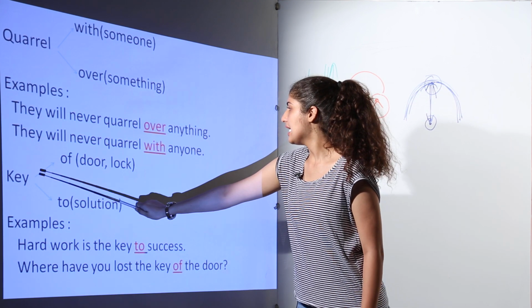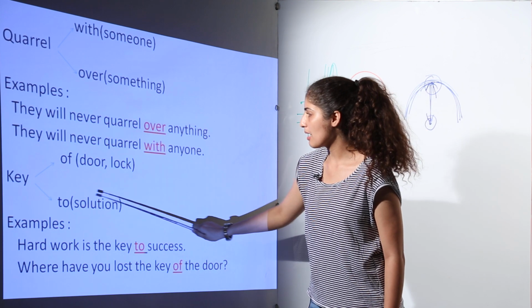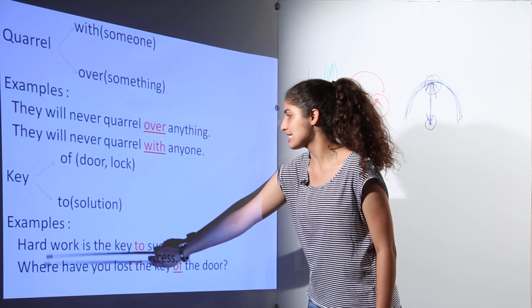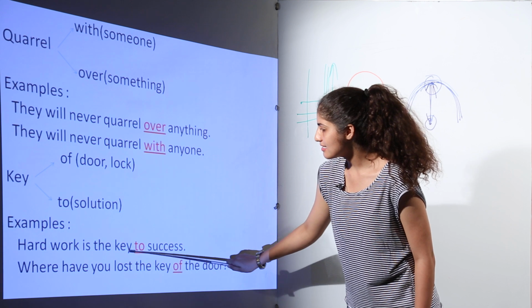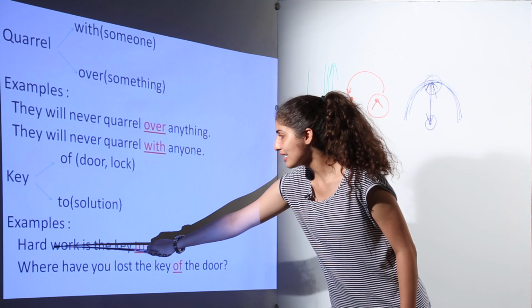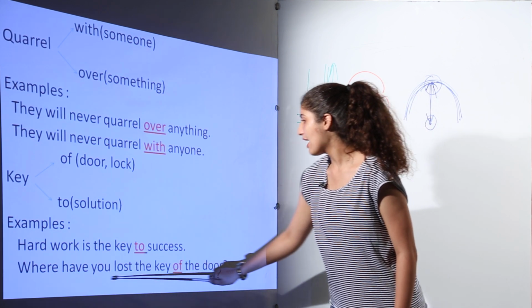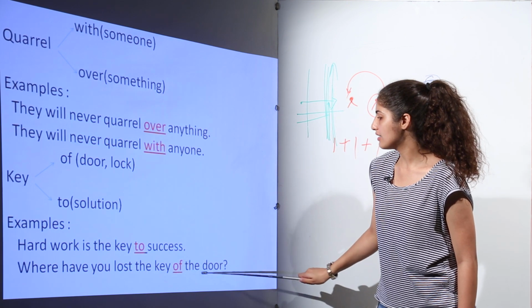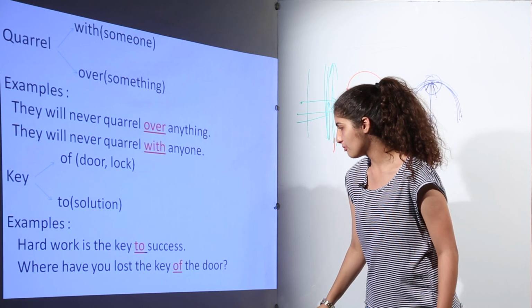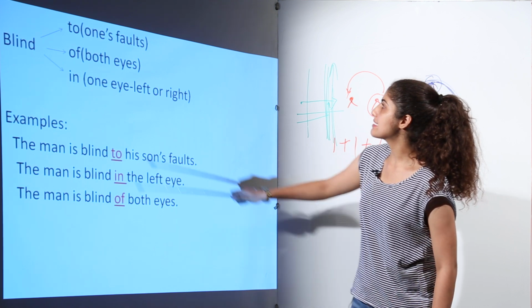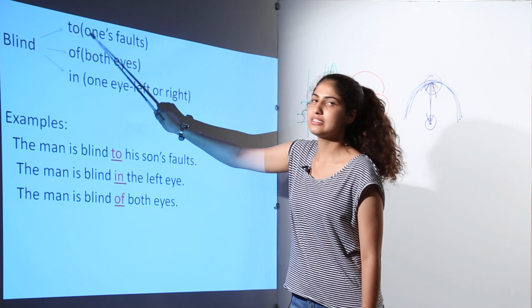Next is key. Key, when it's talking about door or lock, then of will be used. When it is about solution, then to is used. For example, hard work is the key to success. So here it is basically a solution. Hard work is the solution of success, therefore the preposition is to. Where have you lost the key of the door? Now this is door. It is talking about the door lock. So it will take the preposition of here. Next is blind. If it is about one's fault, then we'll take to.